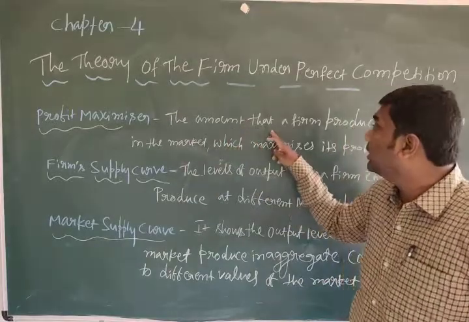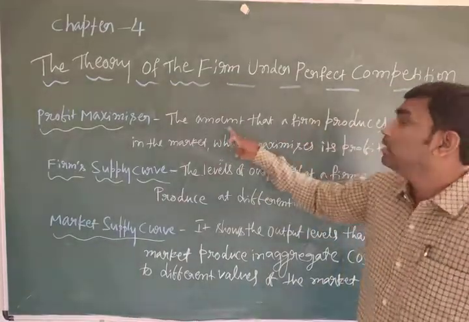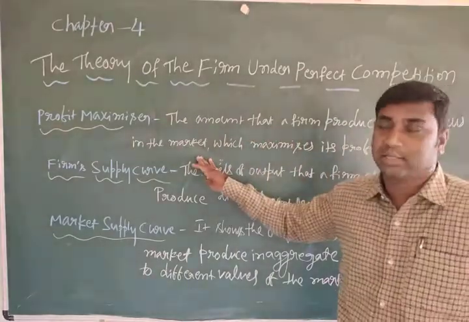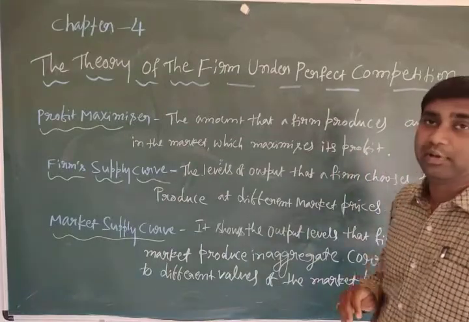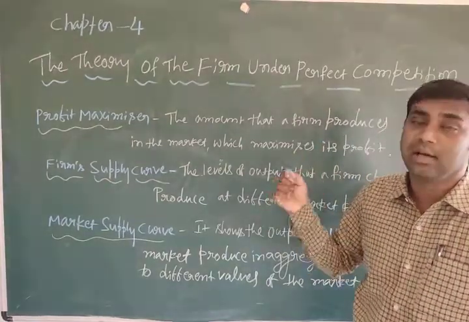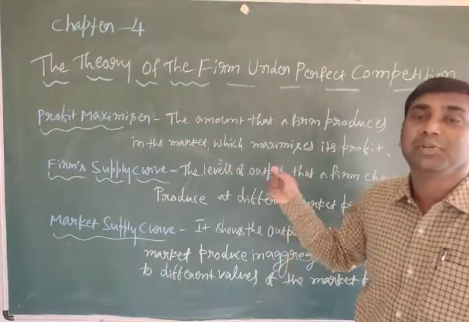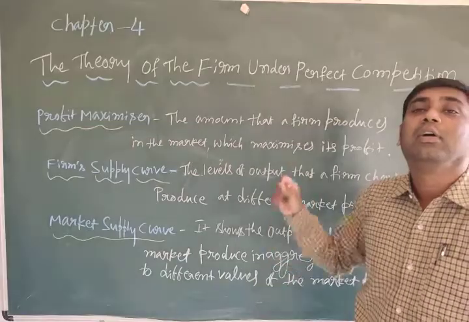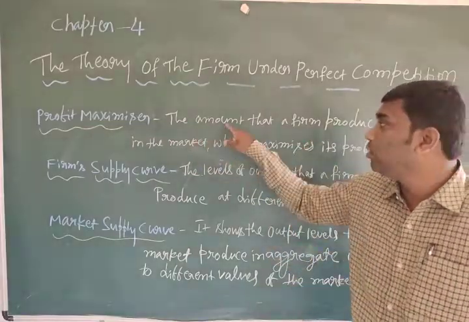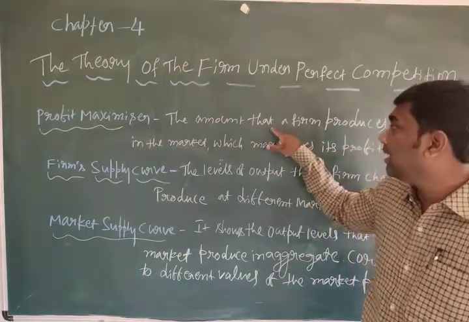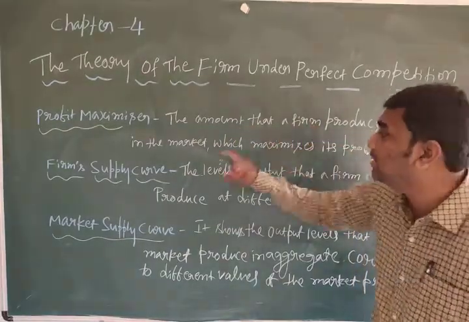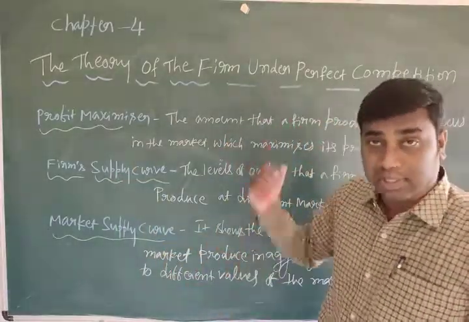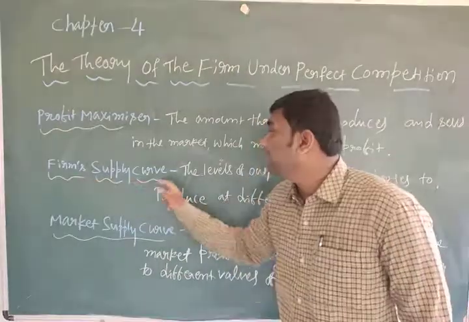The amount, the quantity, that a firm produces and sells in the market, which maximizes its profit. Definitely when the firm wants to maximize its profit, it should increase the quantity of goods and services produced. So that is the amount. Amount means quantity. We have to discuss this one, and also we have to study in this chapter the firm's supply curve.